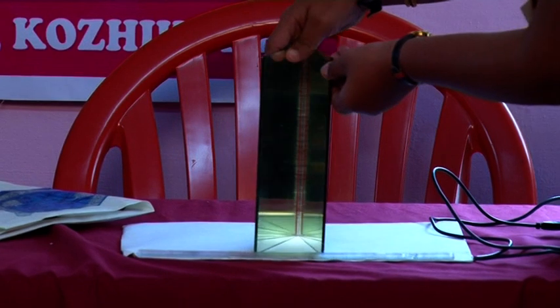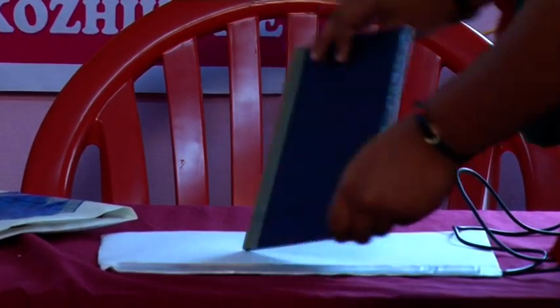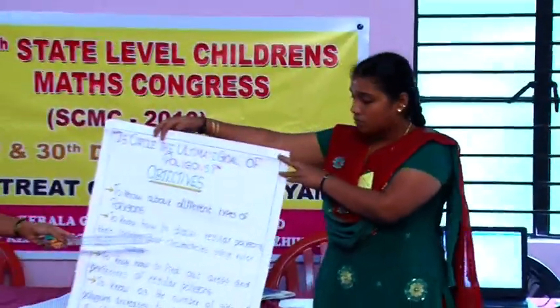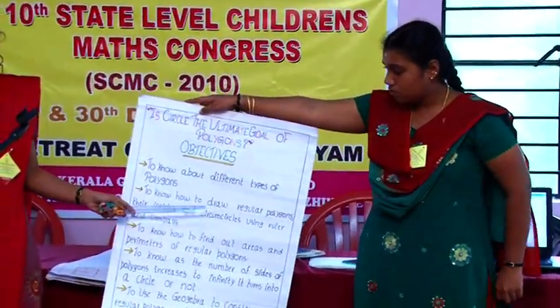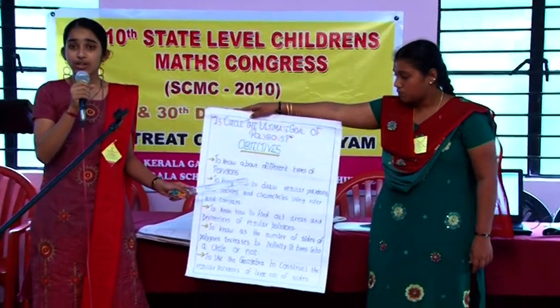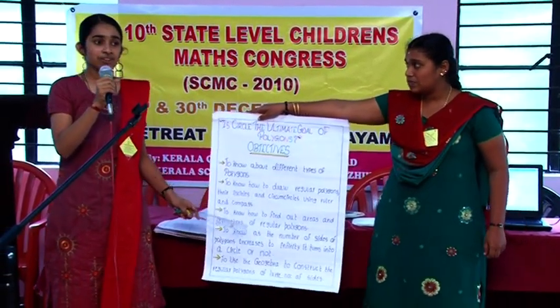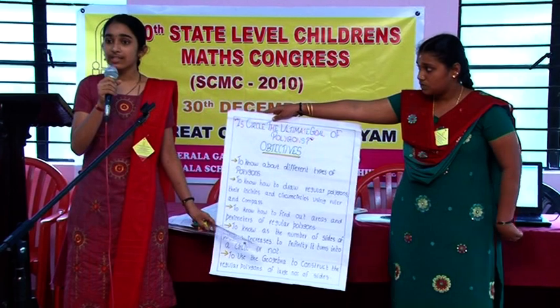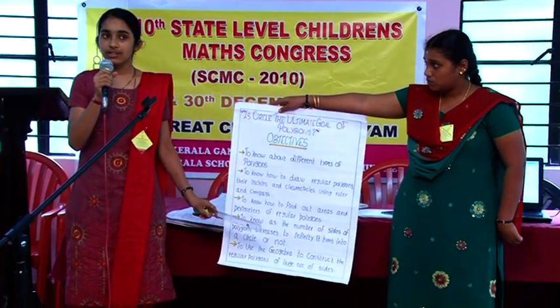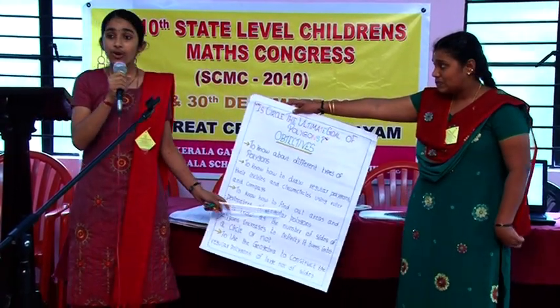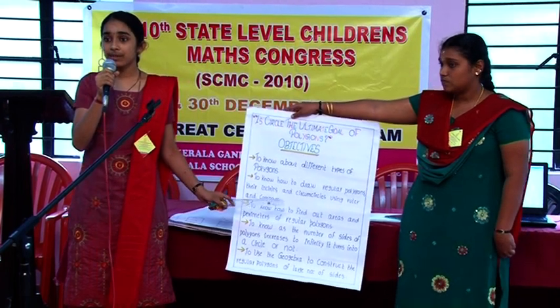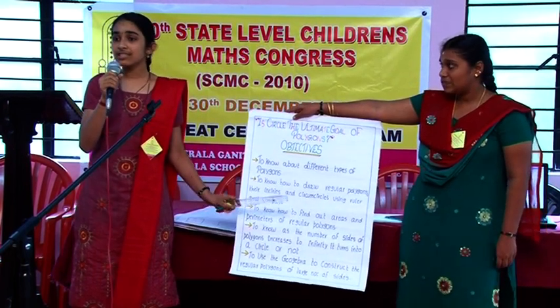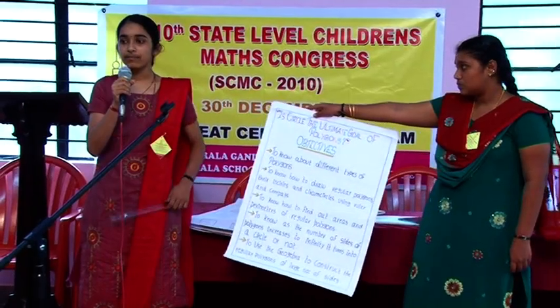a circle. The main objectives of our project are to know how to construct regular polygons, the incircle and circumcircle using ruler and compass. To know whether as the number of sides of a polygon increases to infinity, it turns to a circle or not. To know how to calculate the areas and perimeters of the regular polygon, circumcircle and incircle, and to compare them.